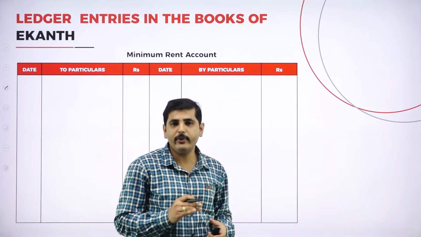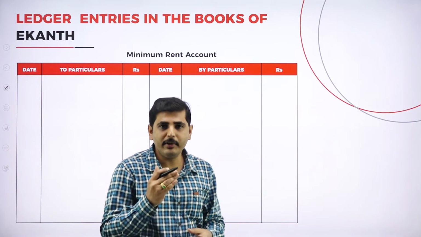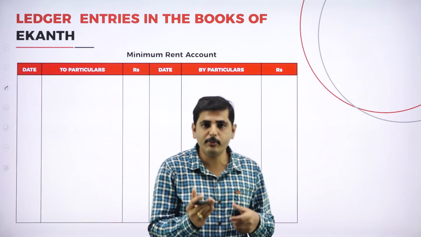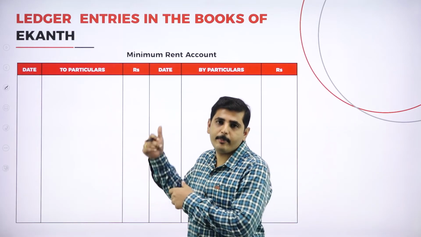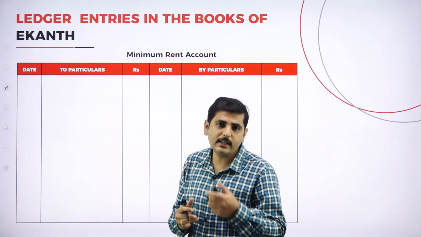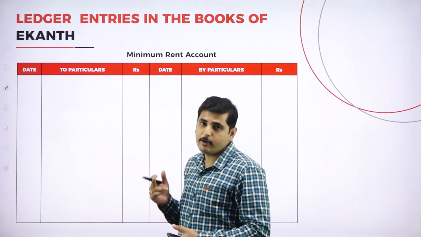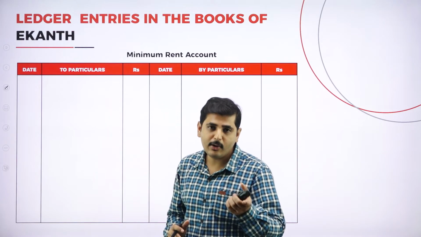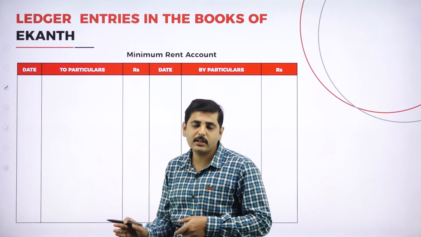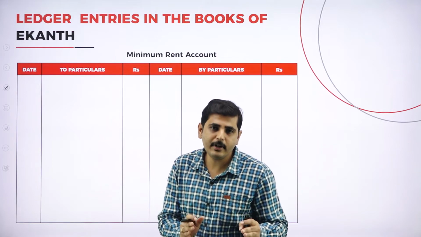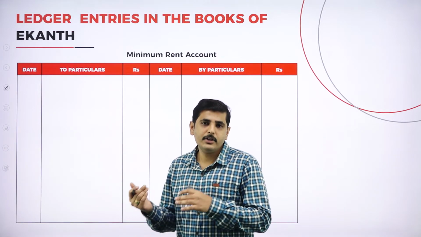When you prepare the minimum rent account, only when you are paying the minimum rent do we have to prepare the minimum rent account. For other years, when you pay the royalty, we should not prepare it. What is the journal entry when preparing the minimum rent? Minimum rent account to landlord or author account. Again, that minimum rent should be transferred to royalty and short working account.